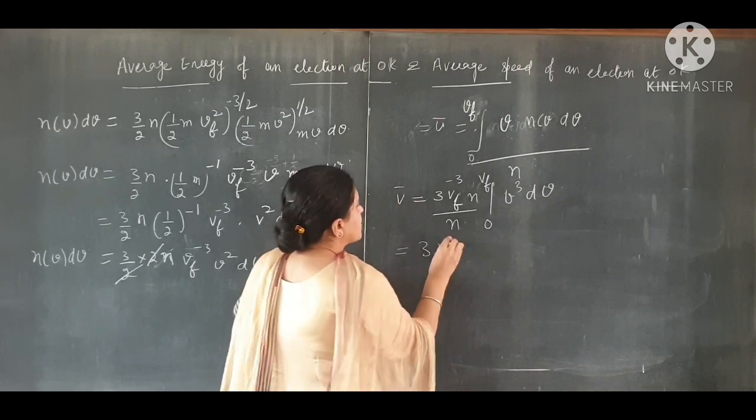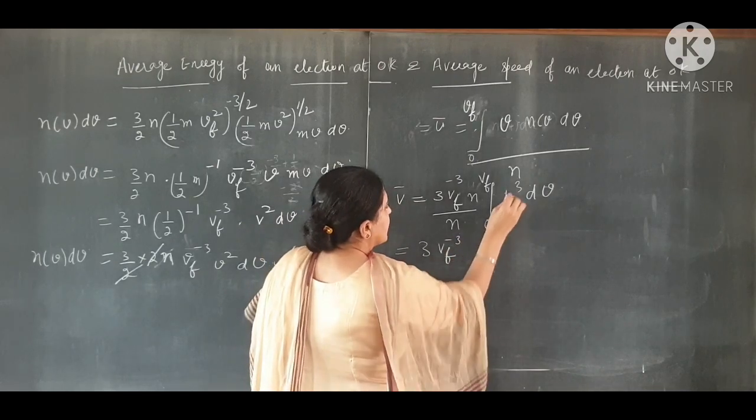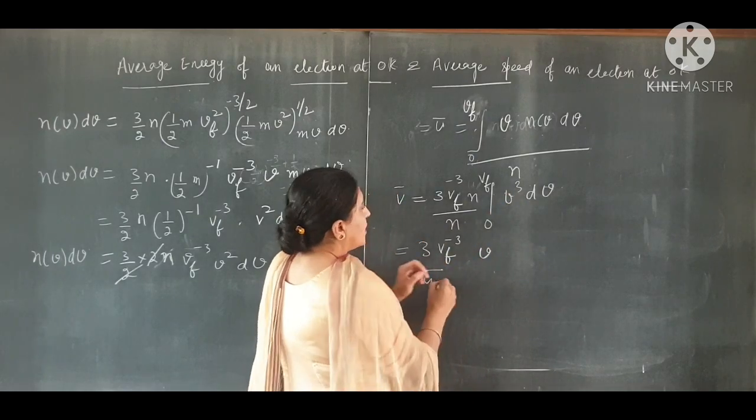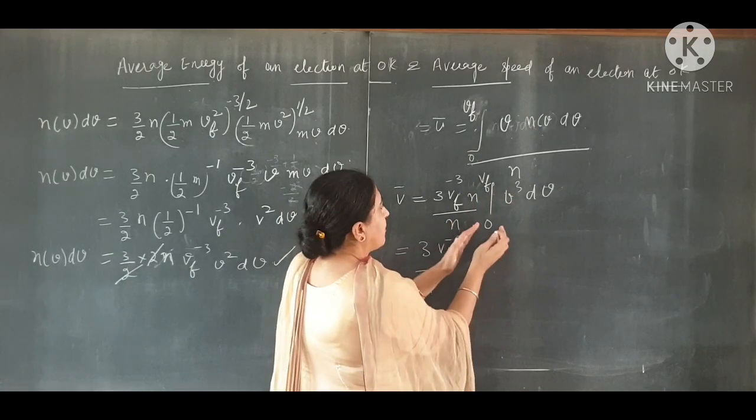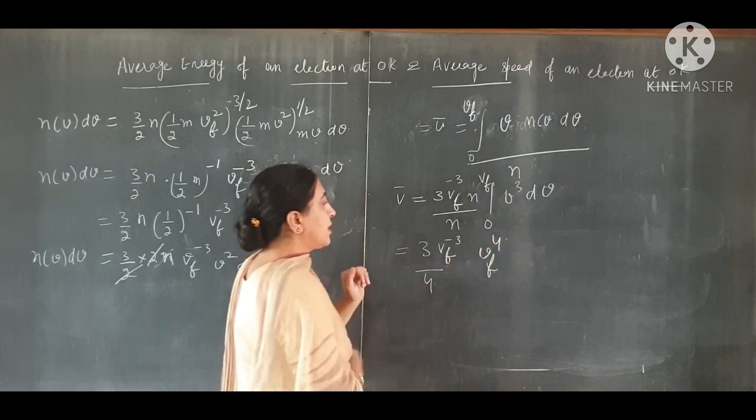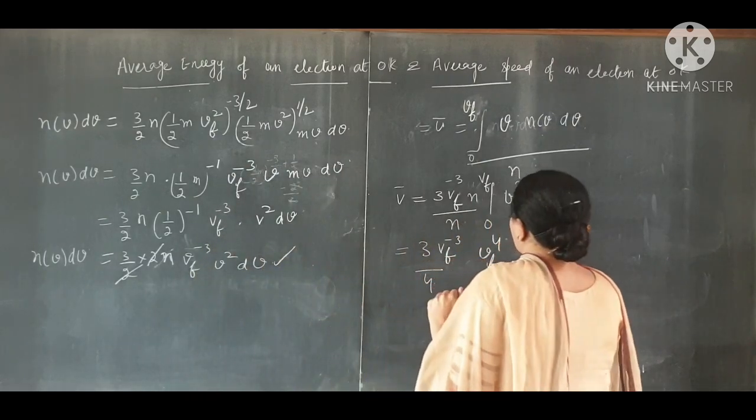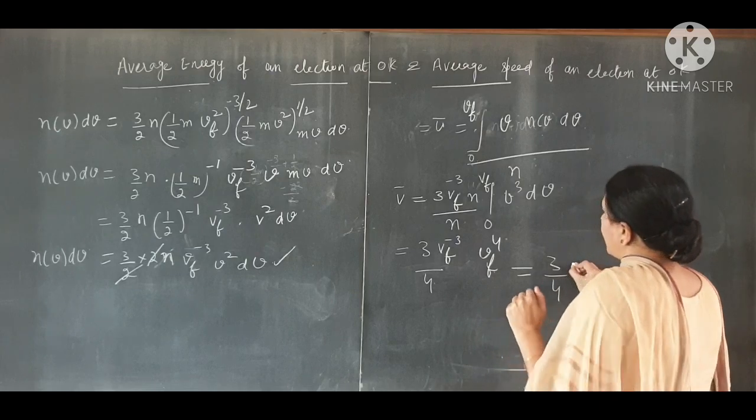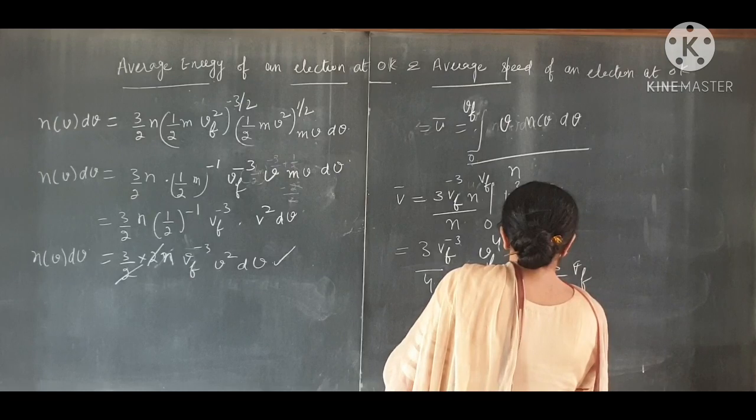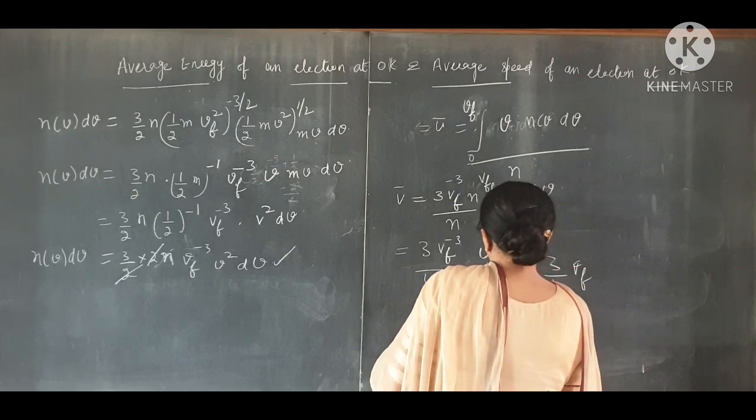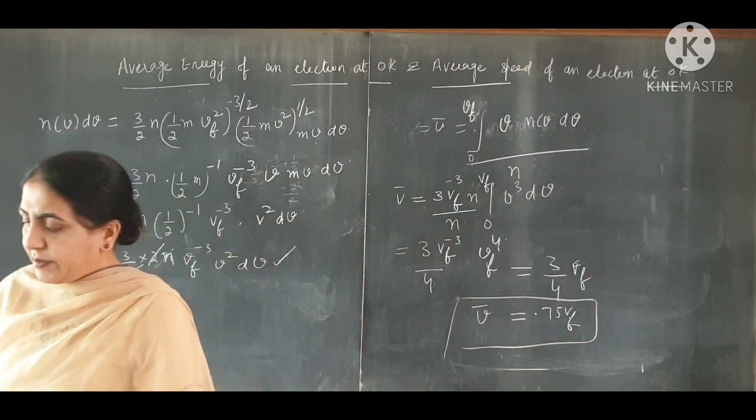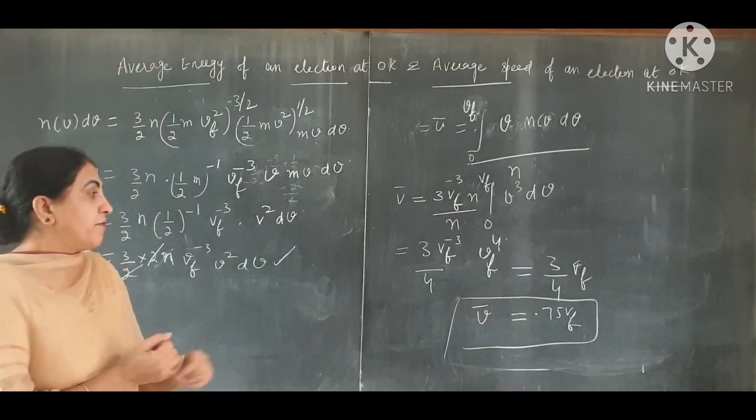vf raised to power minus 3. Yes, v to the 4 becomes v to the 4 by 4. Putting the limits, vf to the 4. Clear? So this is equal to 3 by 4, vf to the 4 minus 3, that is equal to vf, and it is 0.75 vf. So this is the average speed. So electrons are very fast. They have an average speed of 0.75 vf.